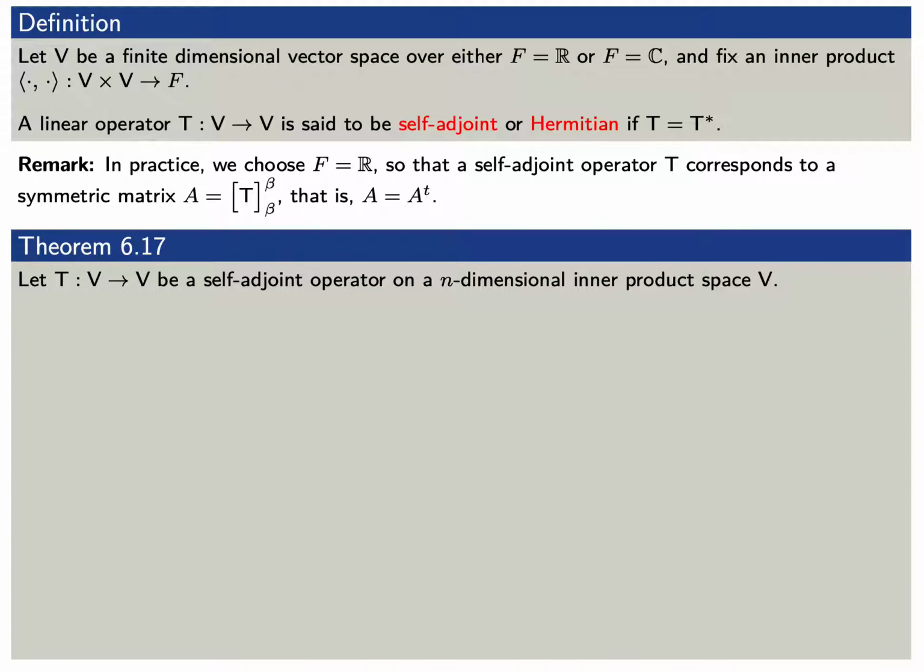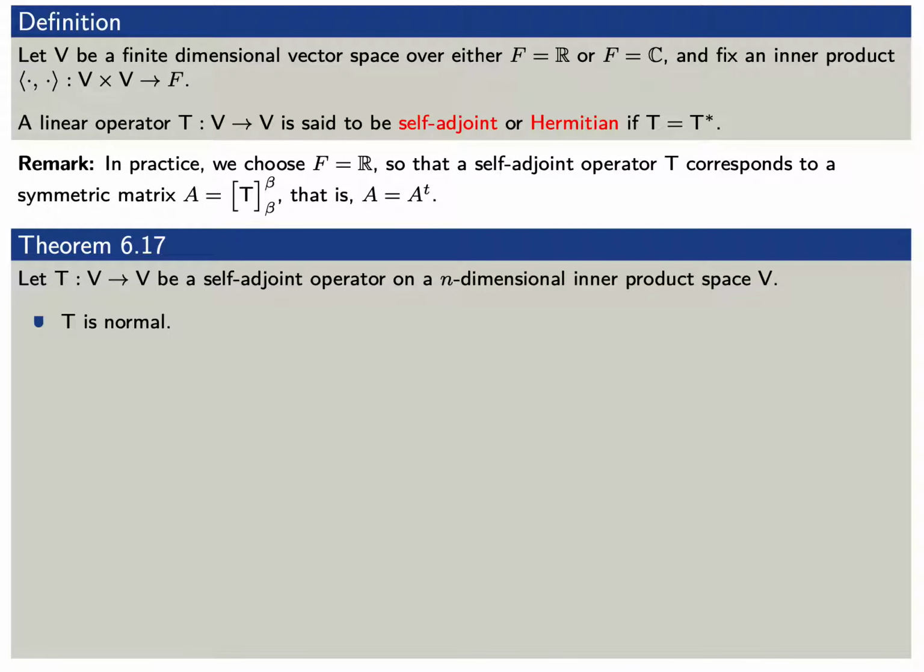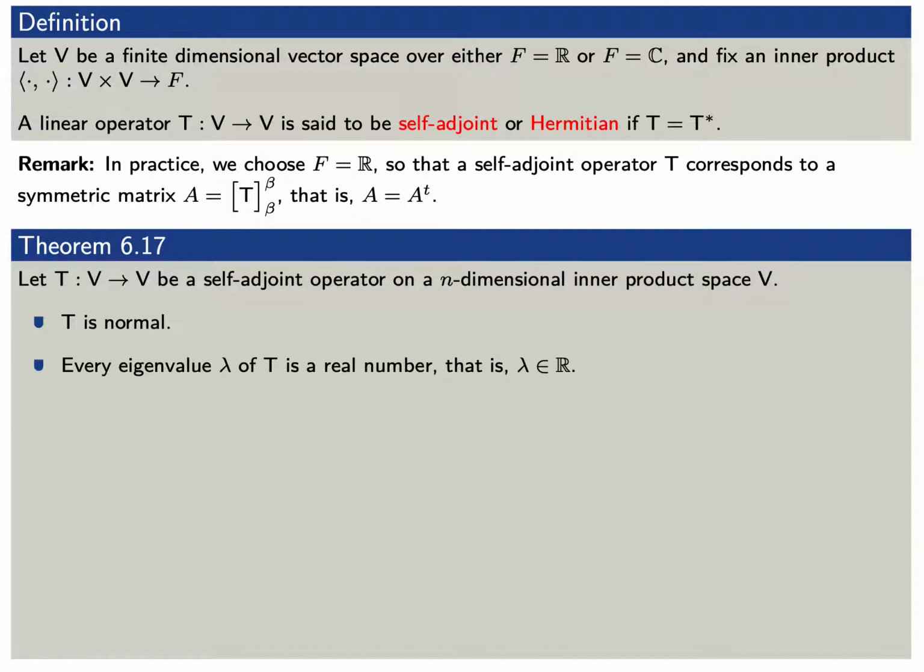Let's write down a few properties. As before, say that T is a self-adjoint operator on an n-dimensional inner product space V. First, T is a normal linear operator. Second, every eigenvalue lambda of T is a real number.